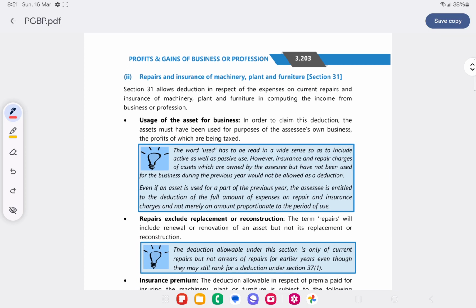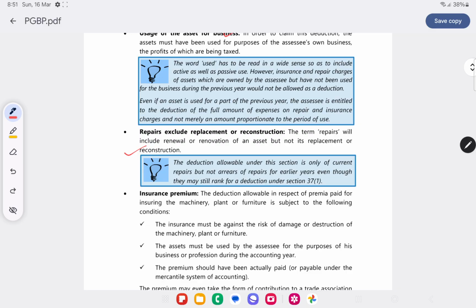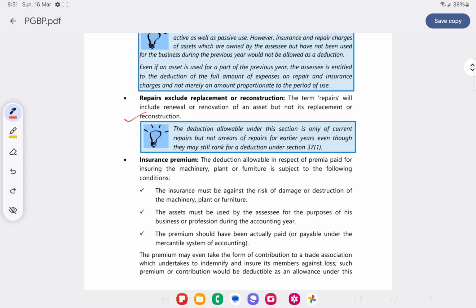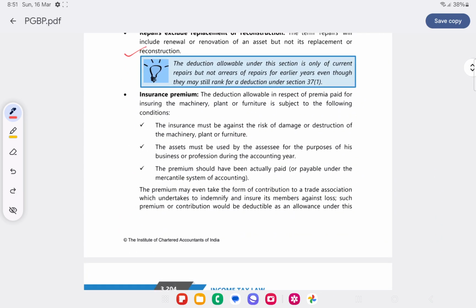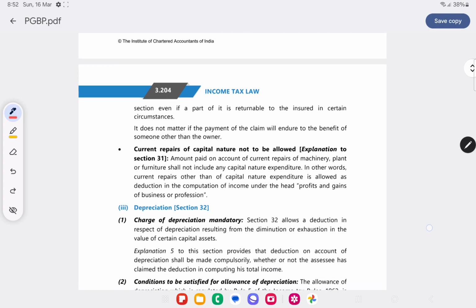If it is used for business, current repairs, not capital repairs, and insurance premium will be allowed. Okay. Current repairs of capital nature are not to be allowed. Yes, that we have already discussed.